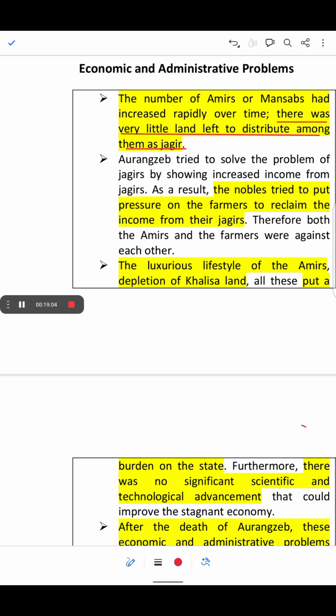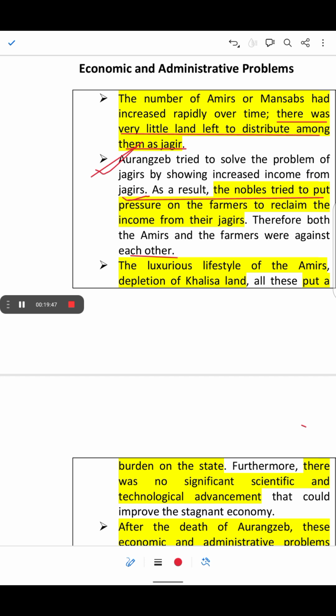The next point is that Aurangzeb tried to solve the problem of the Jagir by showing increased income from the Jagir. As a result, the nobles tried to put pressure on the farmers to reclaim the income from the Jagir, and therefore the amirs and the farmers were against each other. So we have seen how the increased number of mansabdars created conflict among themselves. Similarly, Aurangzeb tried to solve this problem by showing increased income from the Jagir and assuring them they would get more income from the Jagirs.